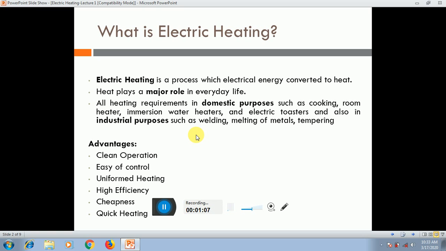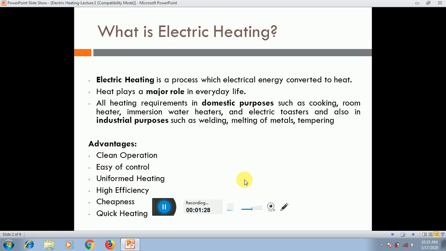So what are the advantages of electric heating? The first point is that electric heating is a clean operation. In electric heating there is no requirement to maintain it daily. It is very clean in operation and easy to control.